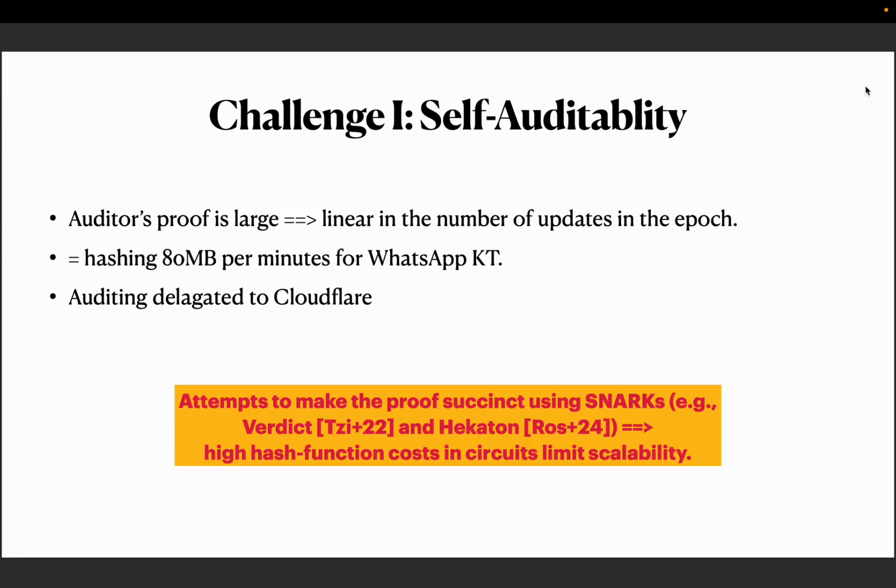And by the way, I just want to quickly say in parentheses, there have been attempts at making the auditor proof succinct via proof systems, including ZK-SNARKs, for example Verdict and Hackathon, but generally speaking, these solutions do not scale due to the high cost of the prover.